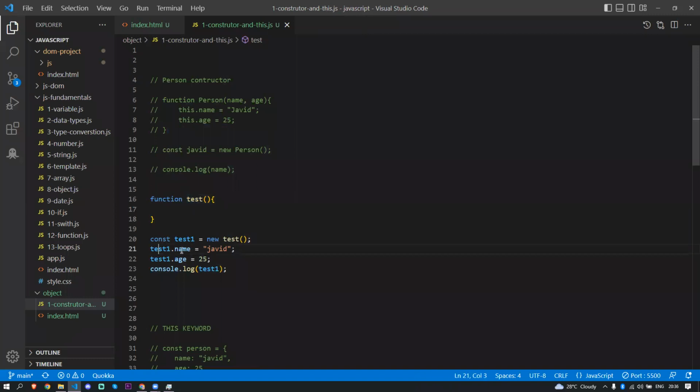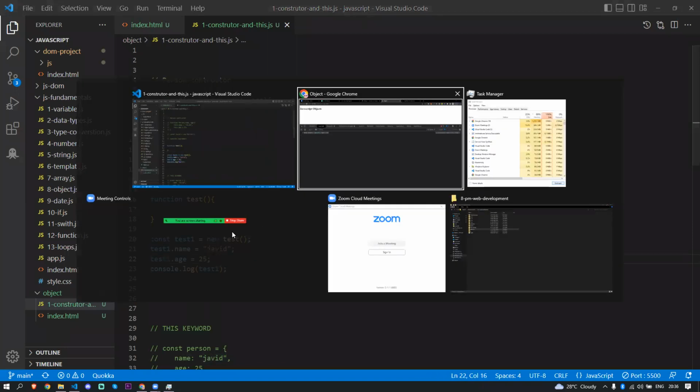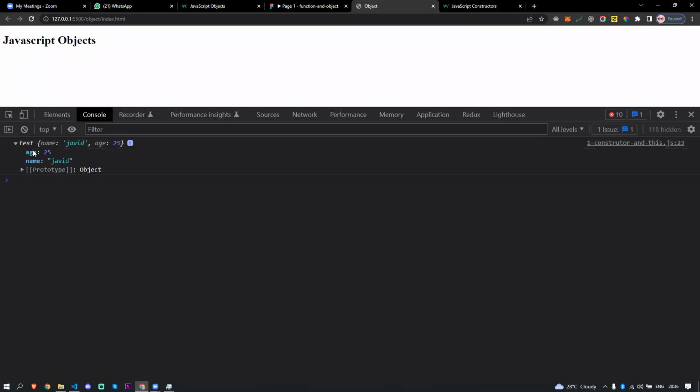But outside of the function scope we are creating test1.name equal to Javed and test1.age equal to 25. When I save this and console log the test also, I can see all the properties I pushed to that function. You see, now we have the name Javed and age equal to 25.